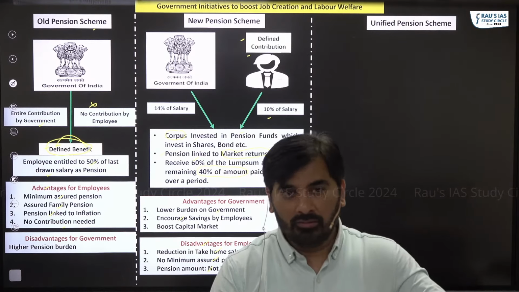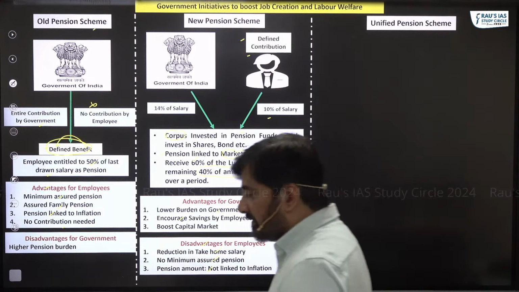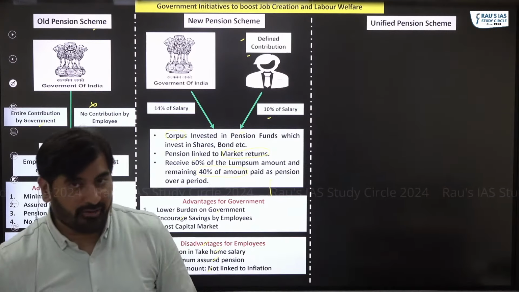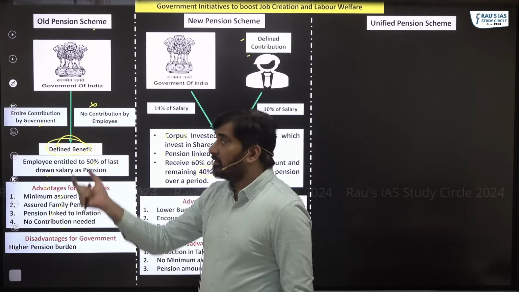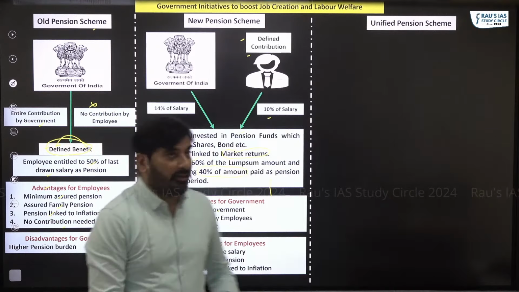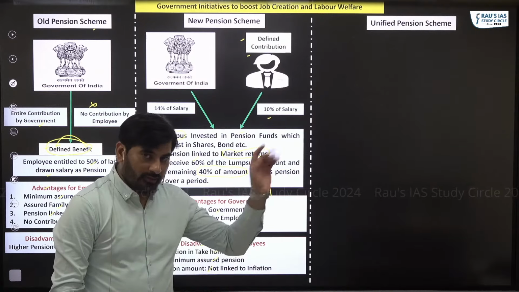So now the government of India has come up with the unified pension scheme, which in a way combines the best features of the old pension scheme and the new pension scheme. In what way? Let's understand.